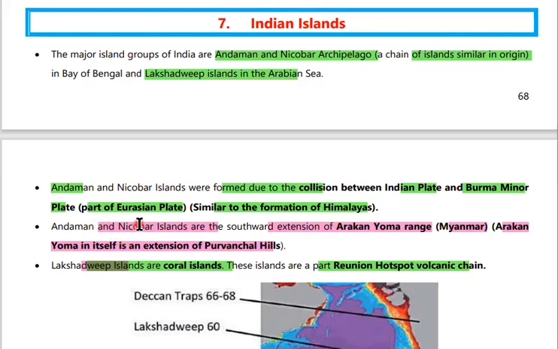Coming to the Andaman and Nicobar Islands, they are the southward extension of the Arakan Yoma range, which is situated in Myanmar. This Arakan Yoma is itself an extension of the Purvanchal hills, that is the eastern hills of the Himalayas. The Lakshadweep Islands are coral islands. These are a part of the Reunion hotspot volcanic chain. That's why they have formed as coral islands.